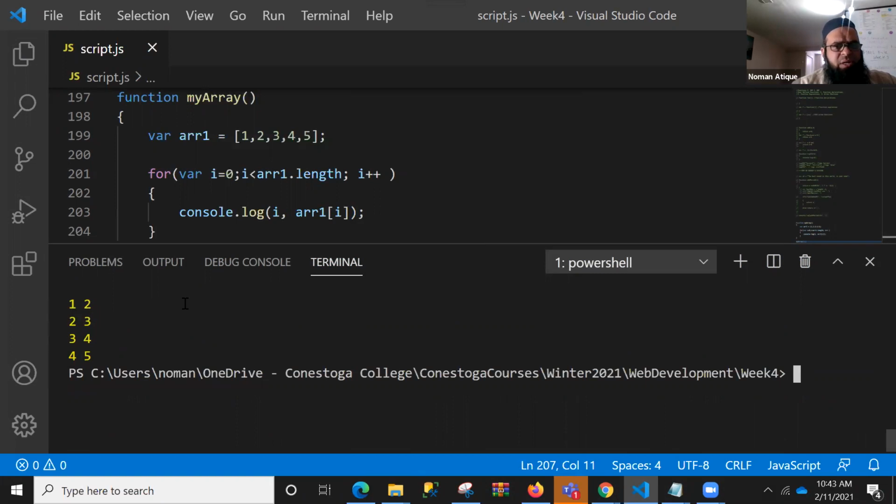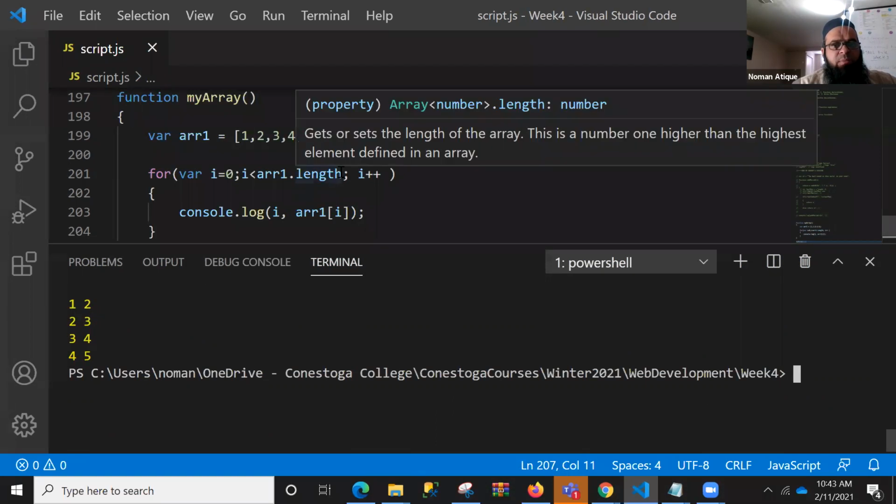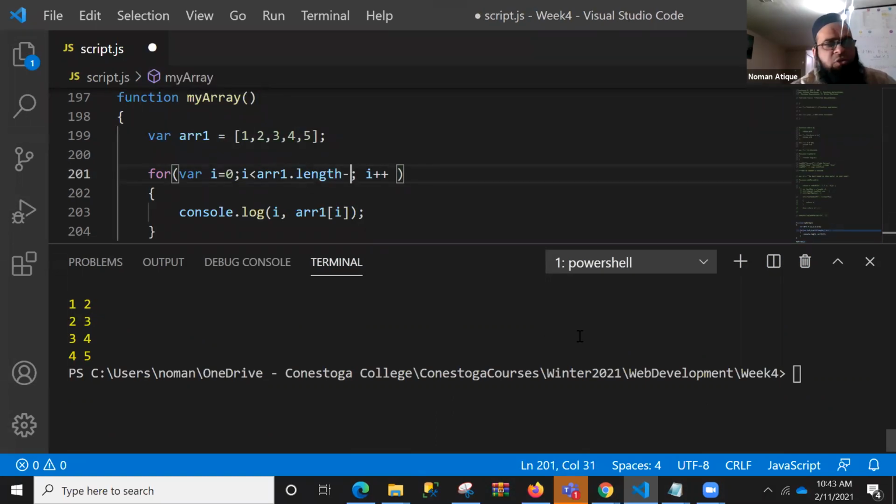Why is it showing 2 over there? I is equal to 0. I have one length. Oh, first of all, it's okay. Why is it giving 1, 2? Scroll down. I am already scrolling down. So I is starting at 1 rather than 0. Why? Oh, scroll up, you say.